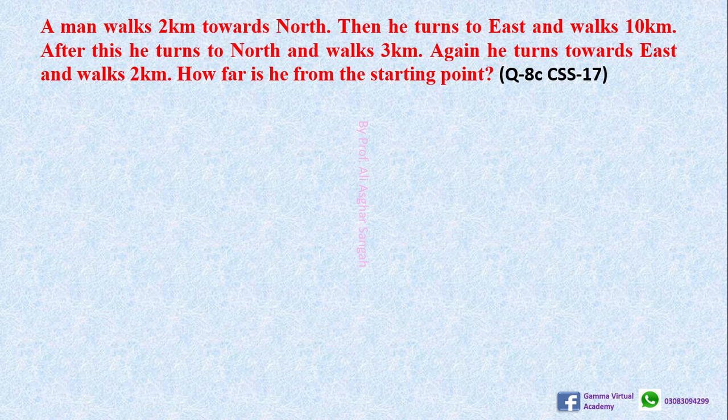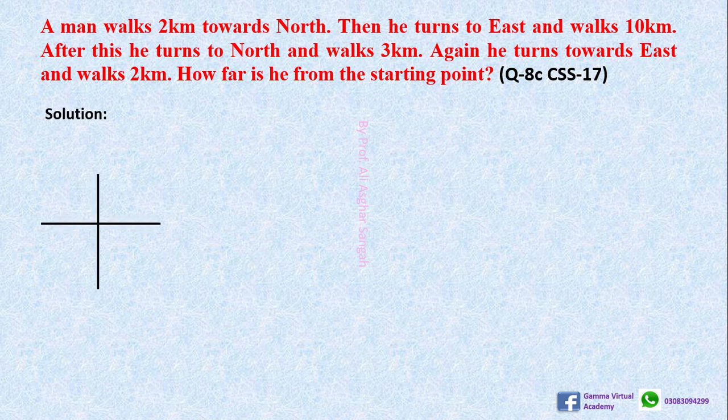Now question number 8C. A man walks 2 kilometers toward north, then he turns to east and walks 10 kilometers. After this, he turns to north and walks 3 kilometers. Again, he turns toward east and walks 2 kilometers. How far is he from the starting point?